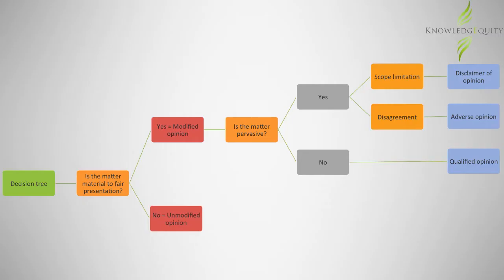So far, our decision tree looks like this. That is, our decision tree only includes opinions. In this clip, we will add to the decision tree to include types of modifications or changes to the standard audit report without affecting the audit opinion.